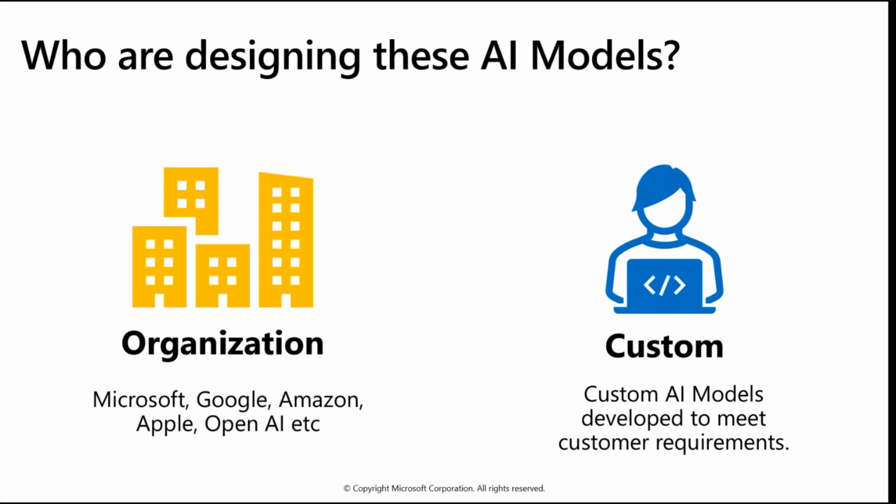OpenAI is also one of the organizations that we have been hearing about a lot in the last couple of months. Amazon has built the AI product called Alexa. Apple has their own AI product called Siri. So these organizations have created their own AI products and developed their own AI models.